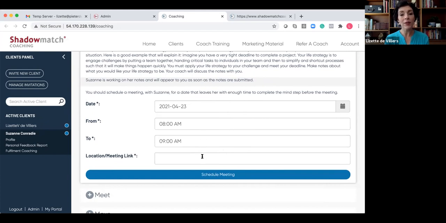And now in this field, I can either add a location if we've decided on a specific coffee shop or restaurant, or maybe an office, or I can just add a Zoom link after I've scheduled the Zoom meeting in my Zoom application. I'm going to click on schedule meeting, and then I'm going to hand to my client to show you what happens on her side.